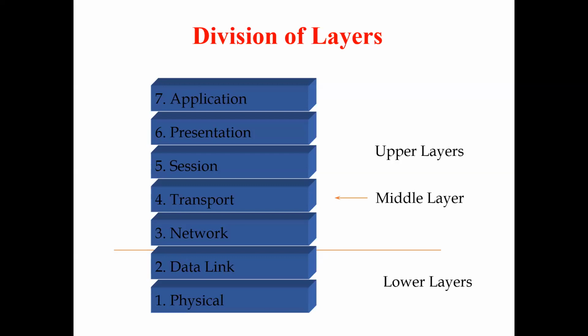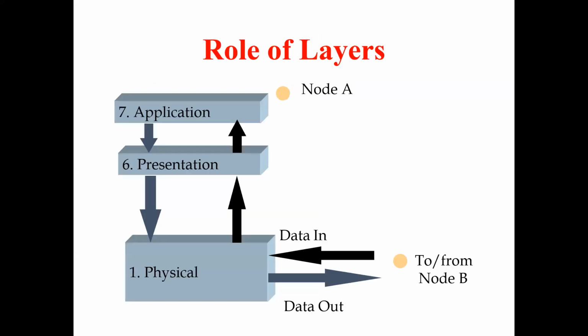So this is the role of layers. Here you can see node A and node B, the two nodes. We consider node A as the sender and node B as the other host.